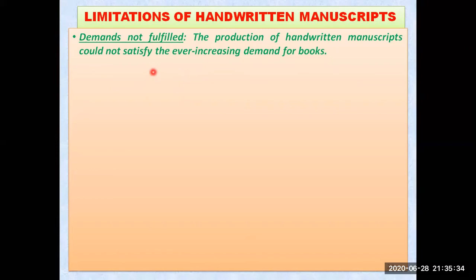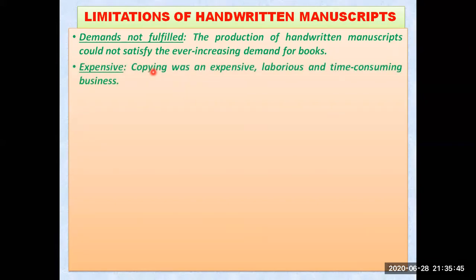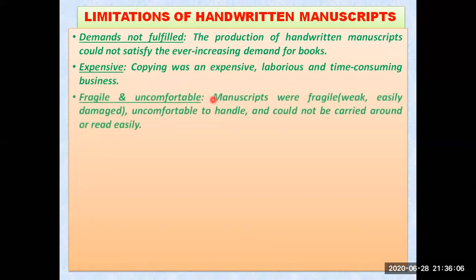The demand for books was increasing continuously, and how many manuscripts can you copy by hand? So it was not fully fulfilling the demand of the people. That is one of the limitations, or drawbacks, of manuscripts. Expensive also. Copying was an extensive, laborious and time consuming business. If you want to make 1, 4, 10, 20, 50 copies of a manuscript, it is very expensive, laborious and time consuming. That is also one of the drawbacks.